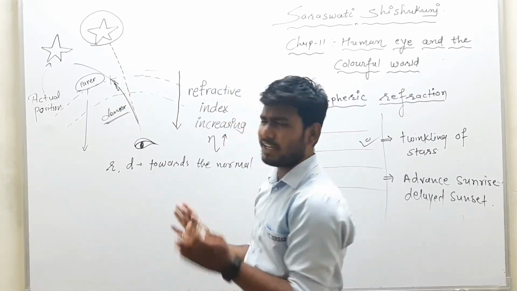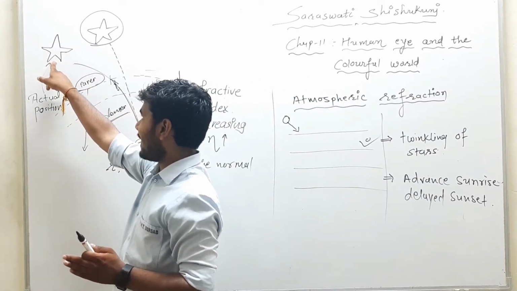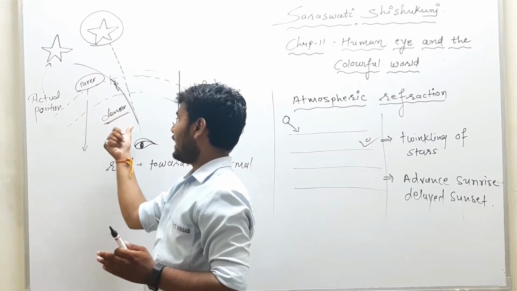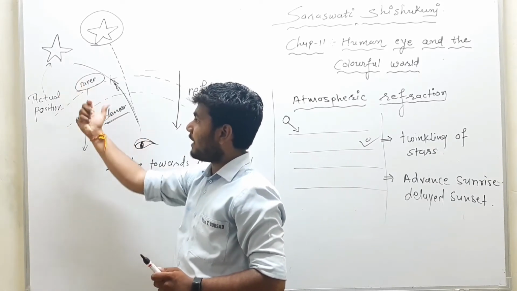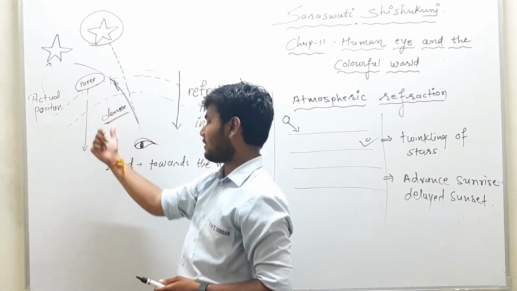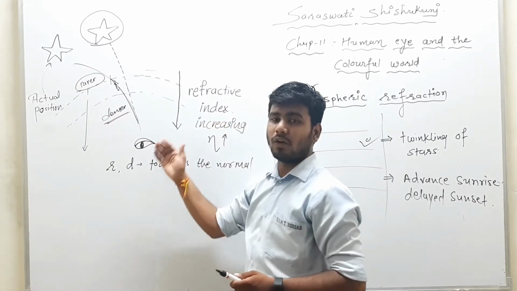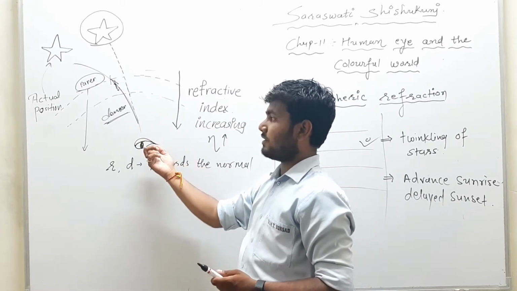Again, it's a very easy concept that when light from star enters into atmosphere of Earth, it passes from rarer medium to denser medium. As it passes from rarer medium to denser medium, it will always go towards the normal, right, and enters into observer's eye.